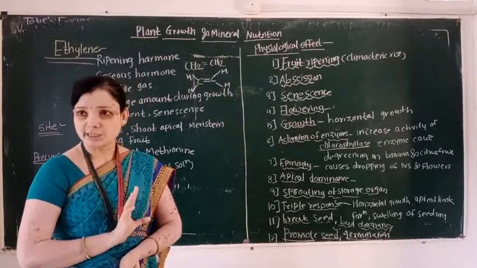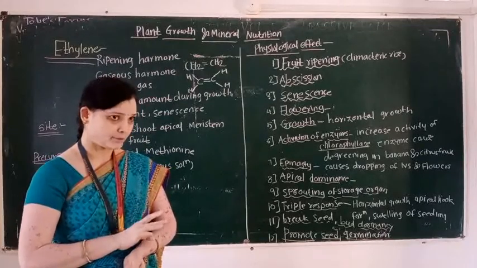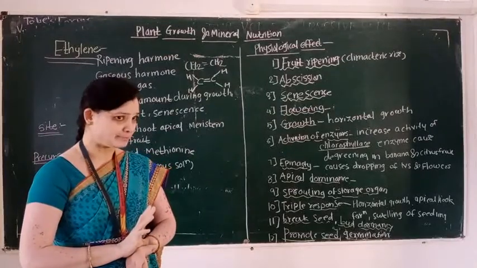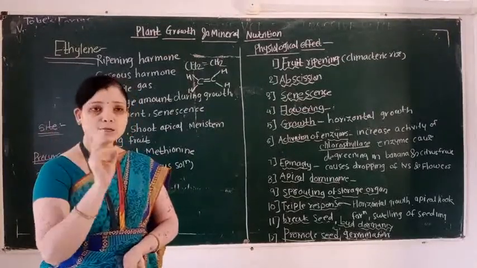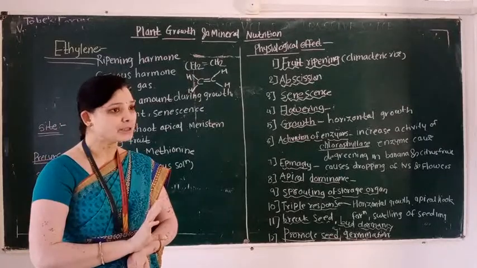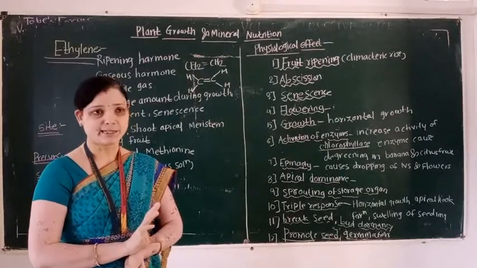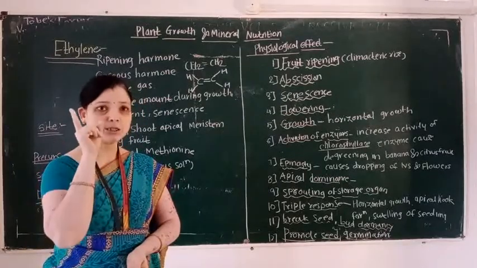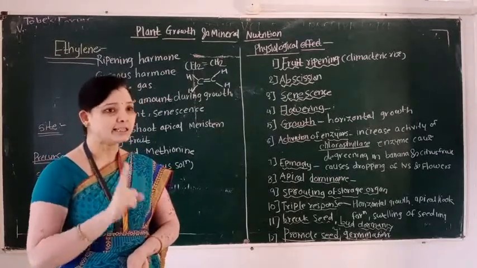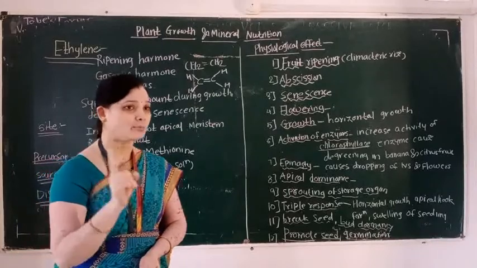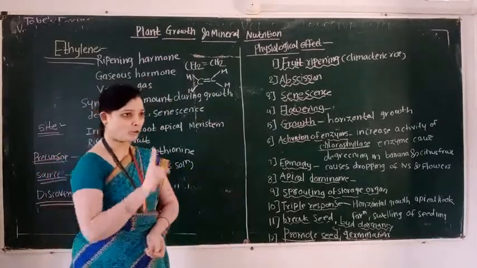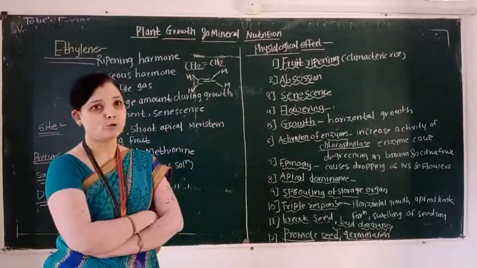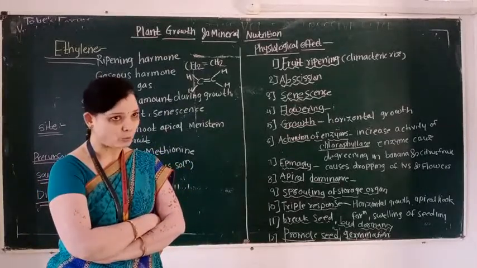Precursor of auxin is tryptophan. Precursor of gibberellin is terpenes. Precursor of cytokinin is purine base, that is adenine derivatives. And precursor of ethylene is the amino acid methionine. So here remember this point.